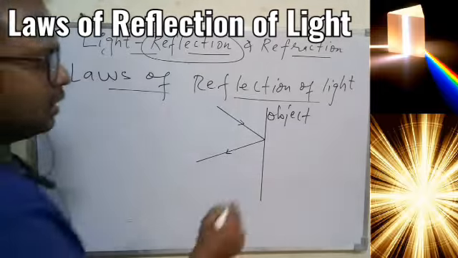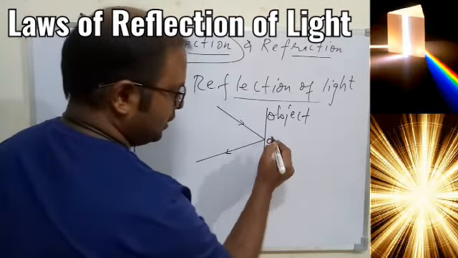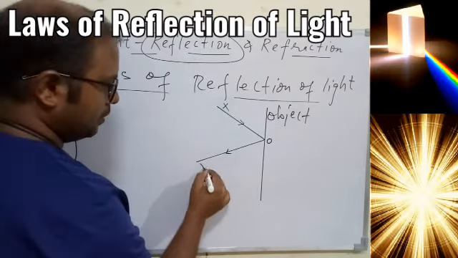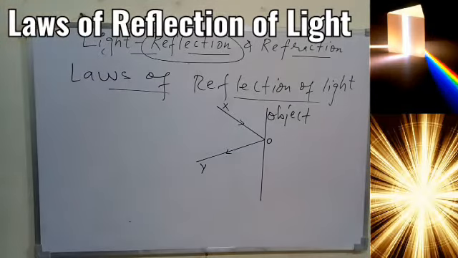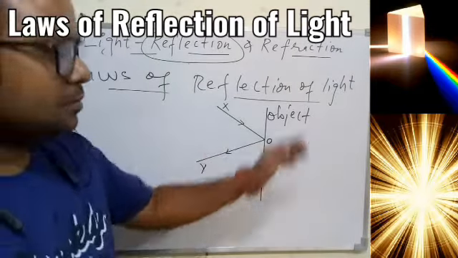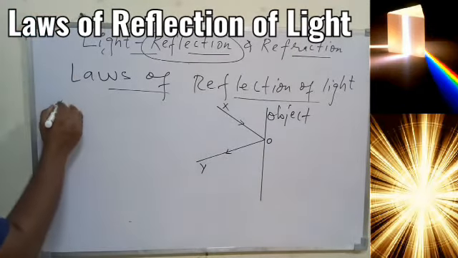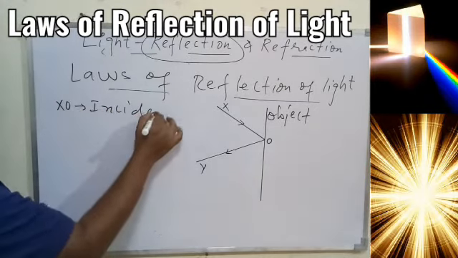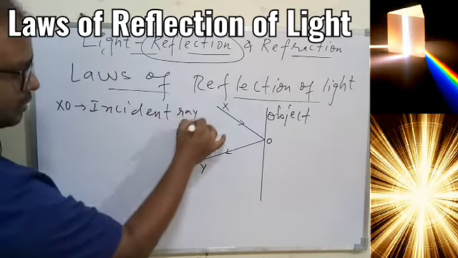Yes or no? So I am giving the name O to this point, X to this, and Y to this. Overall, the light which is falling on the object, if you remember, XO is called the incident ray. I'll quickly cover it, you already know it.